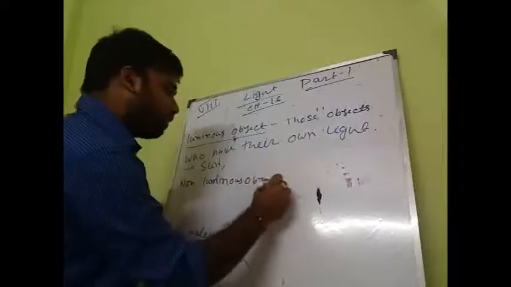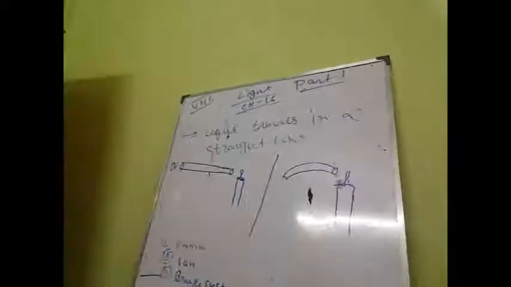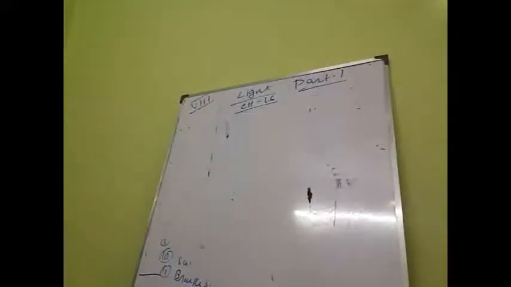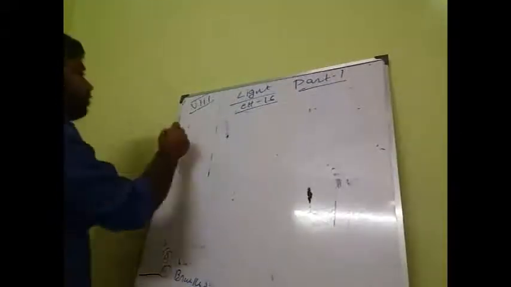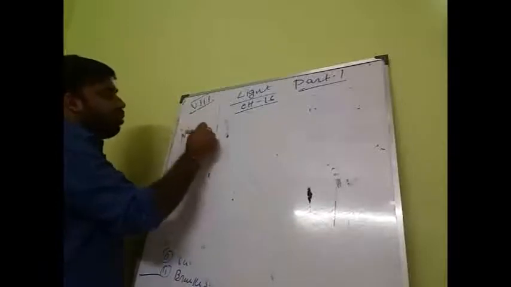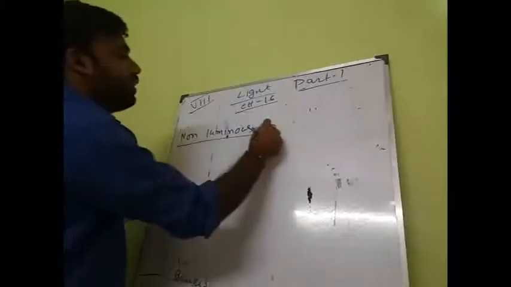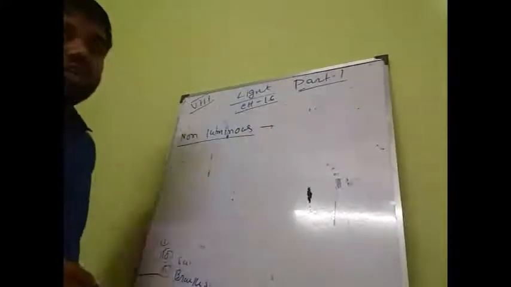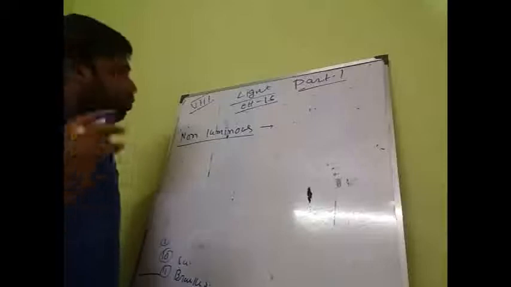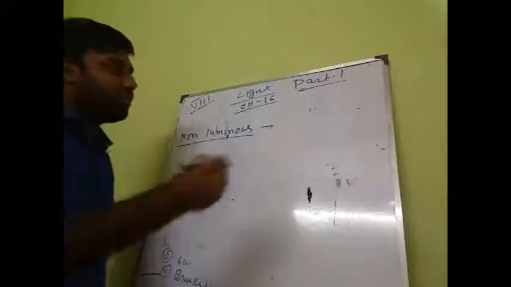What is non-luminous? Just the opposite of luminous. So what is a non-luminous object? Non-luminous objects are the objects which do not have their own light. Those objects are called non-luminous. For example, the moon.